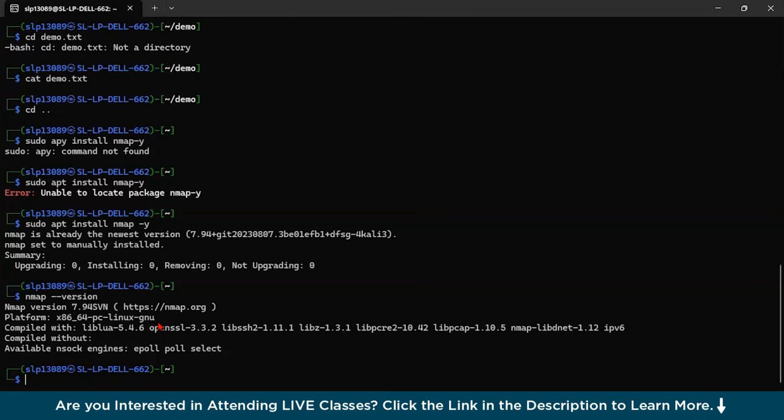Now let us do a hands-on activity with this tool. Let us first clear it all. Now let us try to scan a network for connected devices and identify the open ports. Let us say we are targeting certain devices on a local network. So suppose we type nmap -sp, then the given IP address.